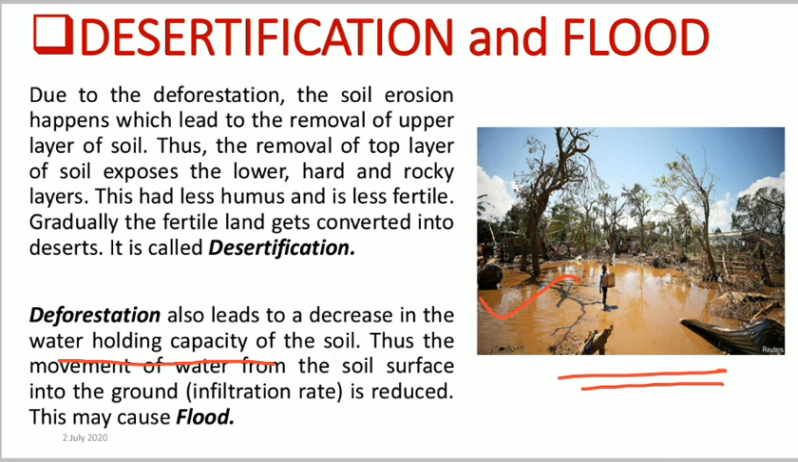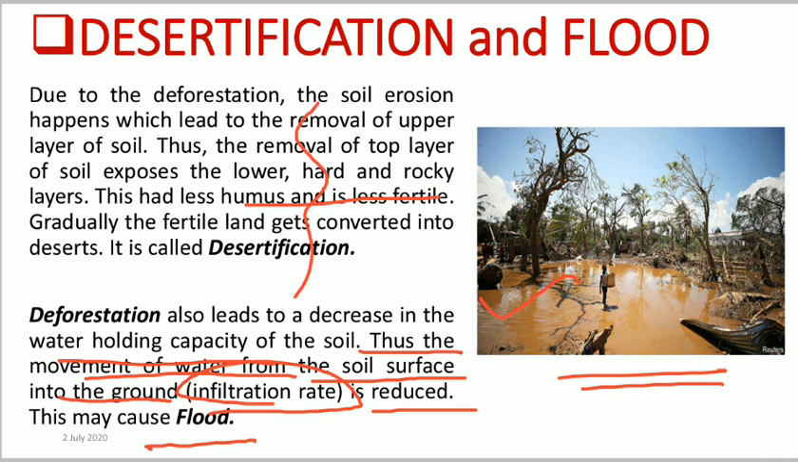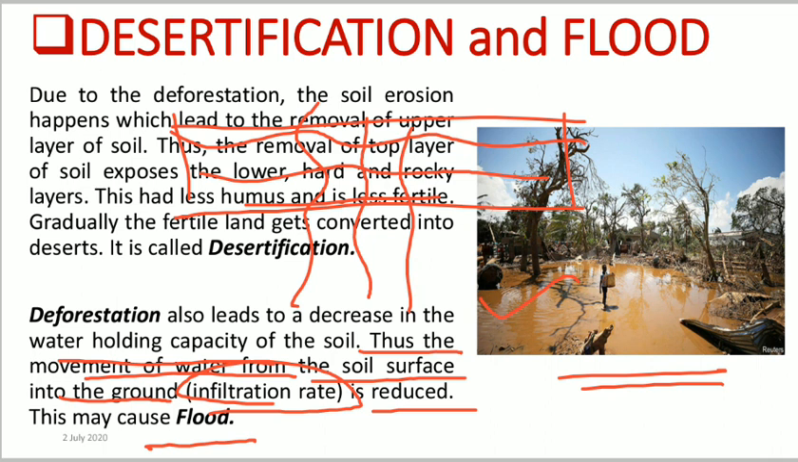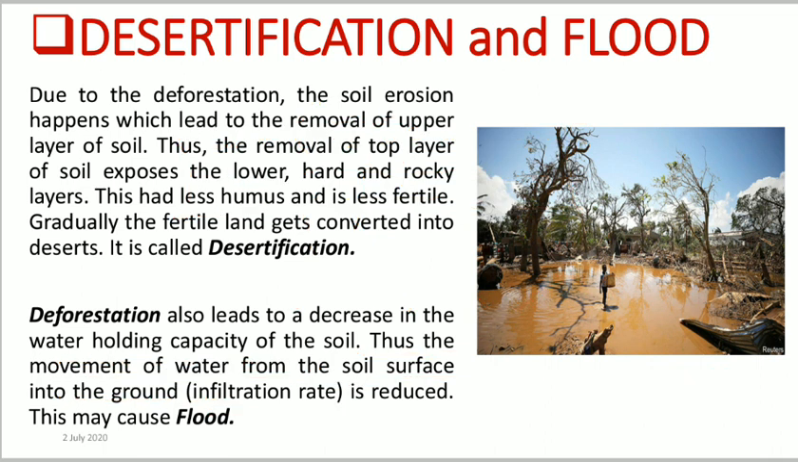The movement of water from the soil surface into the ground, that is known as what? Infiltration. The infiltration rate will what? Get reduced, and that may cause flood. Obviously, if the infiltration rate reduces, meaning the amount of water that goes inside the soil reduces, the water will move here and there on the ground, and at that time we can see that the flood occurs.